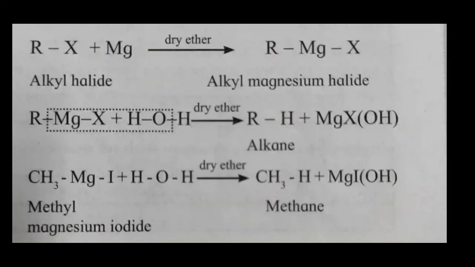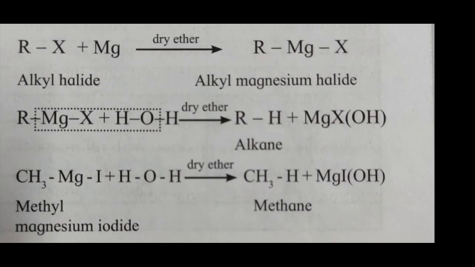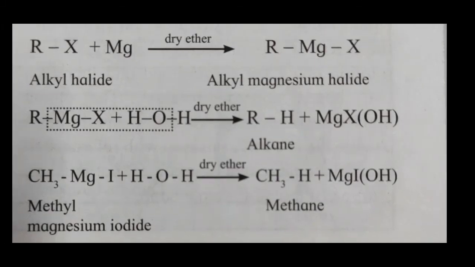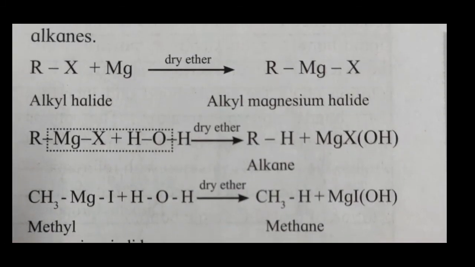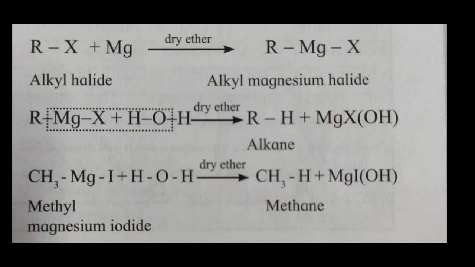When it is treated with water, what will happen? The magnesium will get attached to the iodine and OH, because magnesium valence is 2 plus, iodine 1 minus and OH 1 minus. After that, the hydrogen of water gets attached to the methyl group, forming methane. So this is the end of the preparation of alkane. You have to prepare this much. Later on we will see the physical properties and chemical reactions of alkane. Thank you.